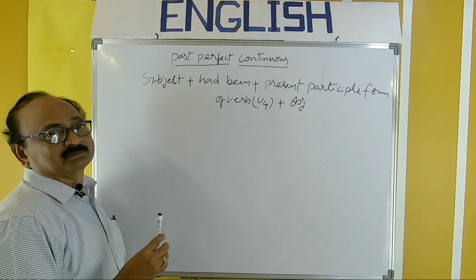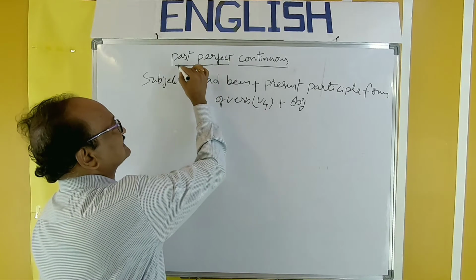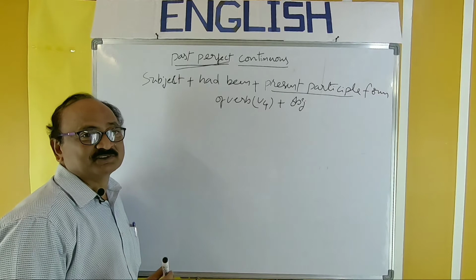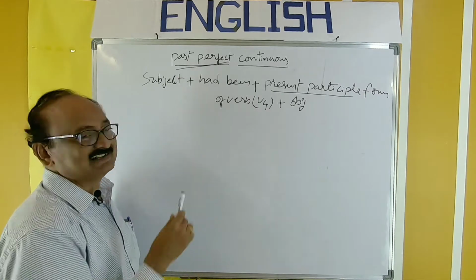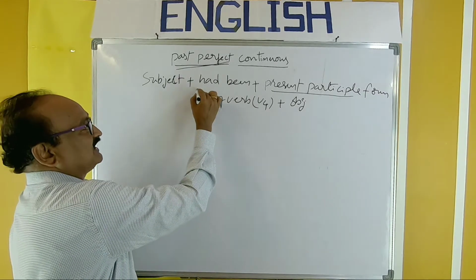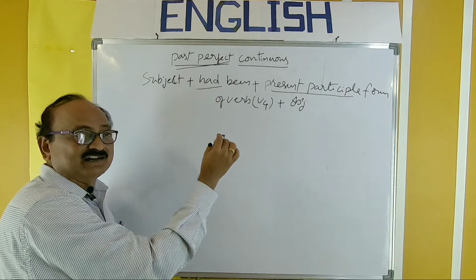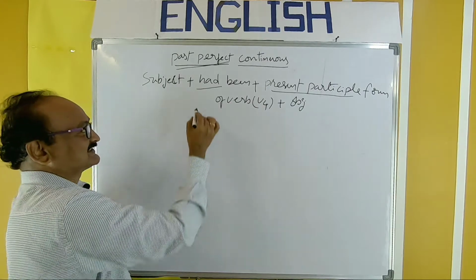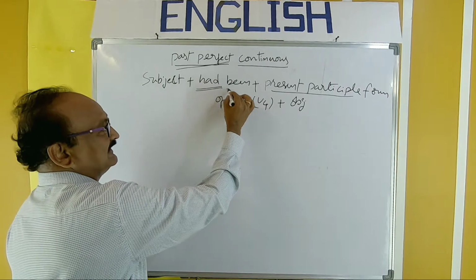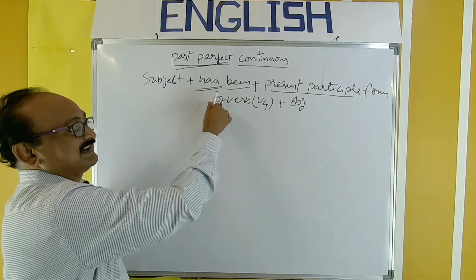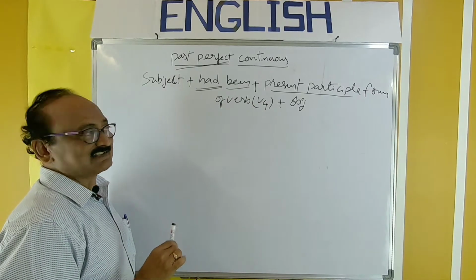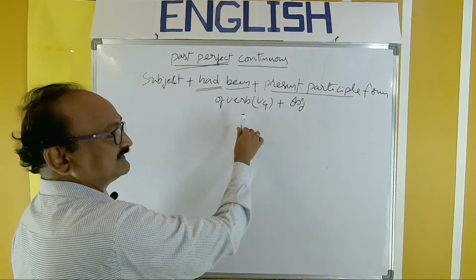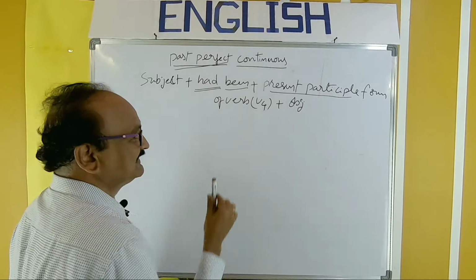Some of the students may have a doubt. This is past perfect continuous, so how can you use the present participle form of verb? Don't worry about that. That is the right form. The auxiliary decides the tense. Always auxiliaries, the helping verbs, decide the tense. Here, had been decides the tense of the sentence. So subject plus had been plus present participle form of verb, that is ing form or V4, plus object.